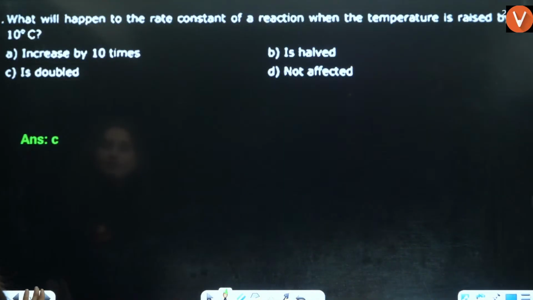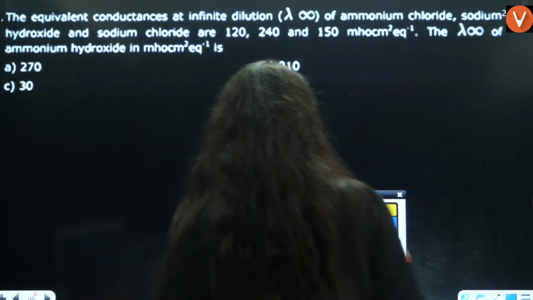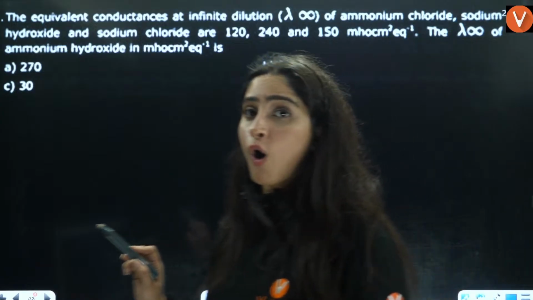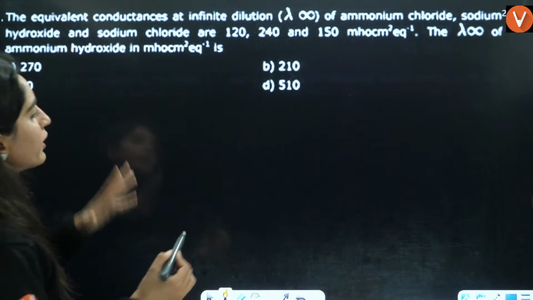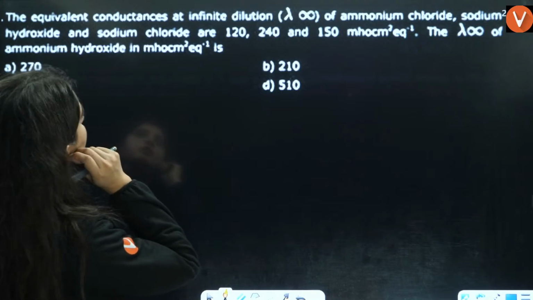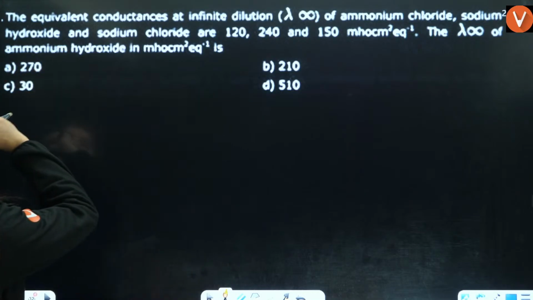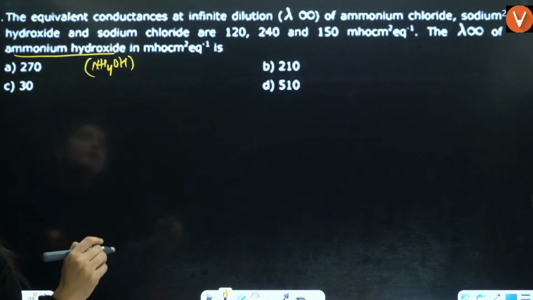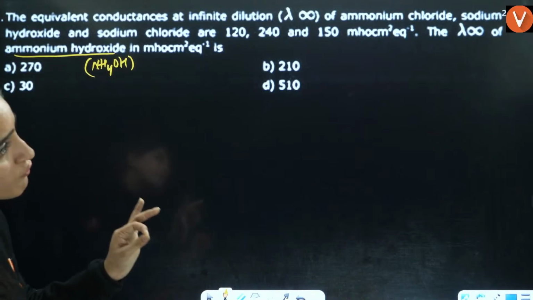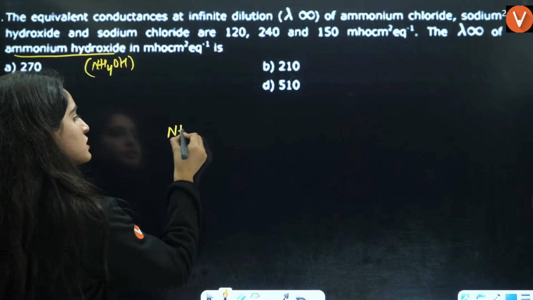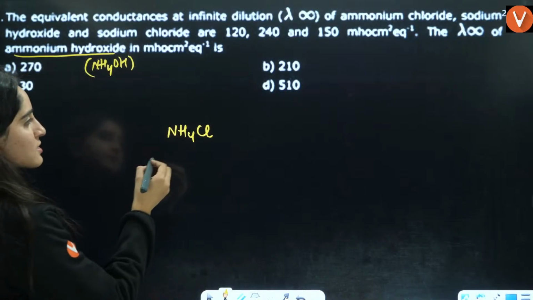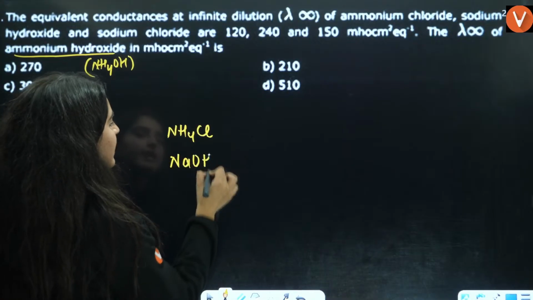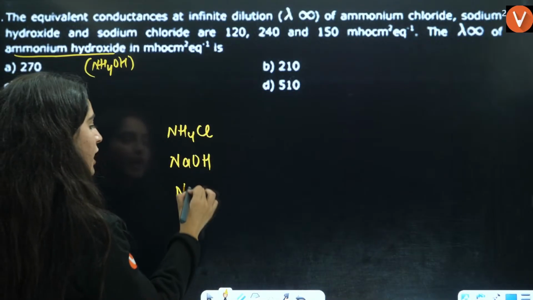Okay? Yes. Now, next question is the equivalent conductance at infinite dilution. So this is based on Kohlrausch's law. What is Kohlrausch's law? Now, they are giving the equivalent conductance at infinite dilution of NH4Cl, that is ammonium chloride, right? Okay, that is given to you. Sodium hydroxide, that is NaOH, right? That is the sodium chloride, NaCl.